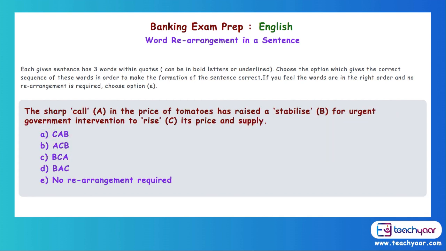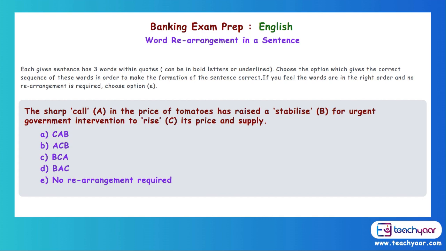Okay, next sentence. The sharp call in the price of tomatoes has raised a stabilize for urgent government intervention to rise its price and supply. Again, the words have been mixed up. We start with the first one, the sharp call.